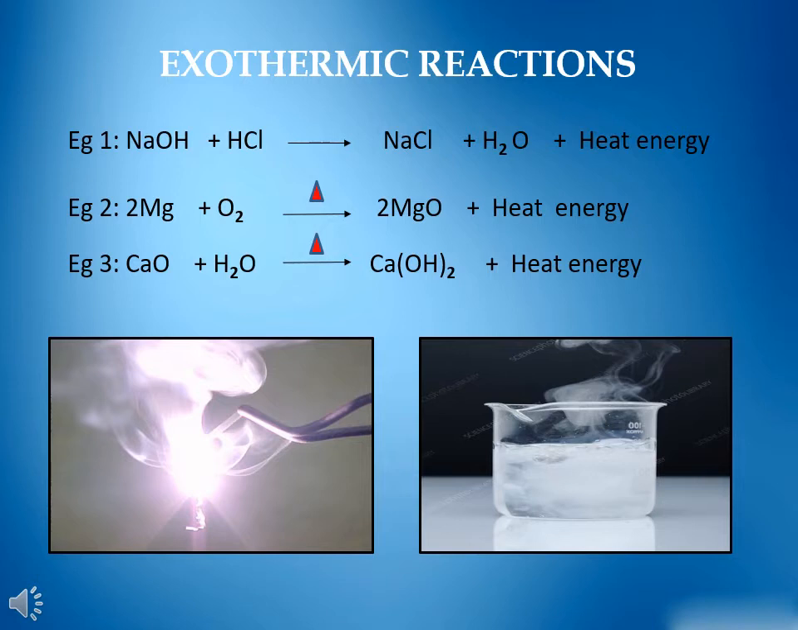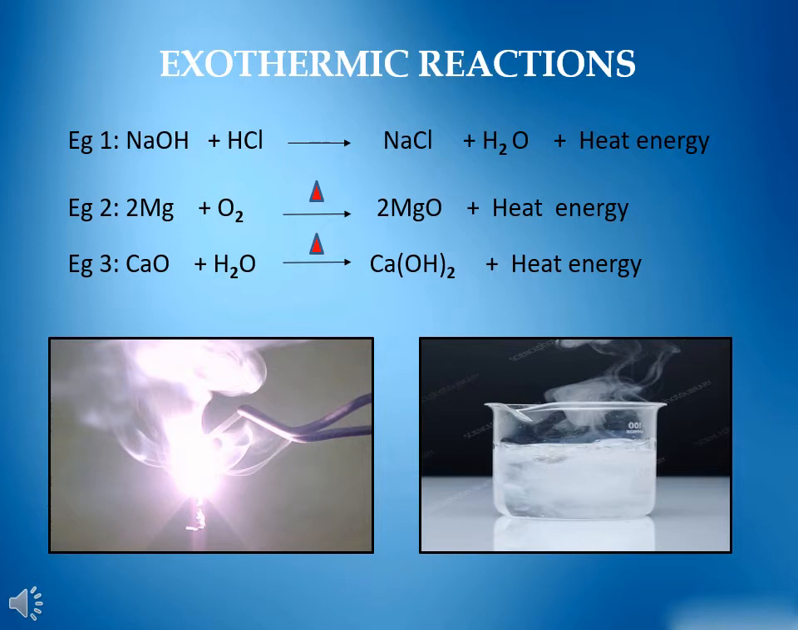Example 1. When hydrochloric acid reacts with sodium hydroxide solution, it forms sodium chloride and water with the evolution of a lot of heat. Example 2. When magnesium ribbon is heated from its tip in a Bunsen flame, it catches fire and burns with a dazzling white flame with the release of heat and light energy. The product formed is magnesium oxide.